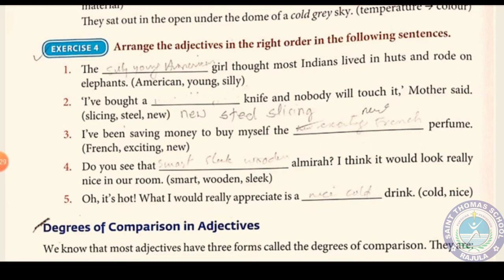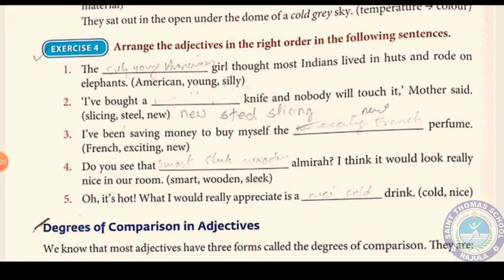If I am going to read, the dash girl thought most Indians lived in huts and rode on elephants. Now here three adjectives are given for that girl, and we have to use them: American, young, and silly. American shows the origin, where she is from. Young shows the age, and silly is our opinion.